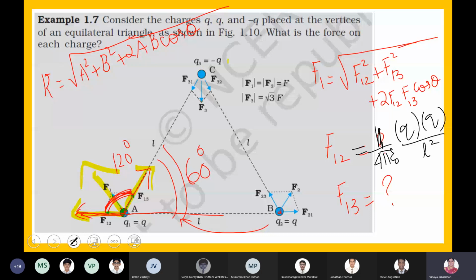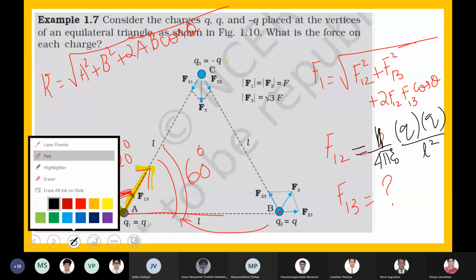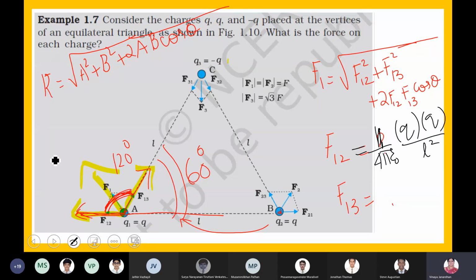It is the force between the charges placed at A and C. It is 1 by 4 pi epsilon naught into Q square divided by L square. So both the forces are going to be the same. Theta is 120 degrees. Cos 120 is minus half.